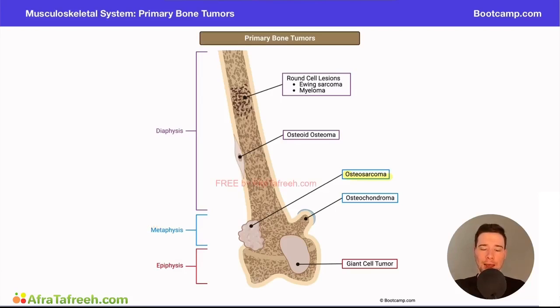Are they in the diaphysis, or the longest portion of the bone? Are they in the metaphysis, or the middle portion? Remember the M in metaphysis for middle. Or are they more likely to be located at the epiphysis? And again, the E in epiphysis for the end of the bone. This is a really important differentiating factor between these bone tumors, and that's why it's so important to know where's the primary location, where's the most likely location in the bone for these tumors to form.